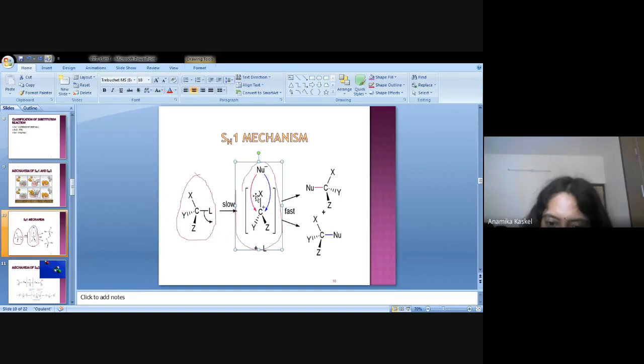So there is a formation of the simple carbocation, and you understand that this is planar. When it is planar, the nucleophile can attack from this side or from that side. From a three-dimensional point of view, it can attack from the front side or from the back side.